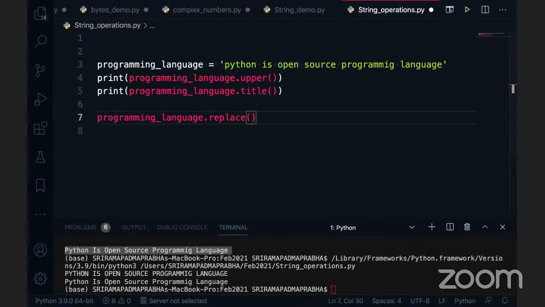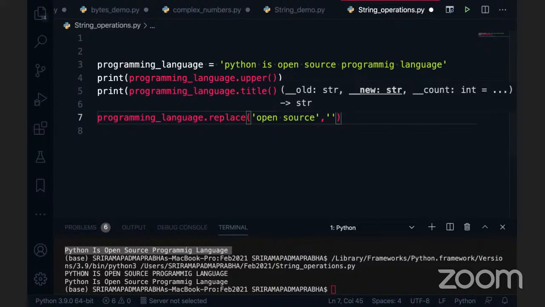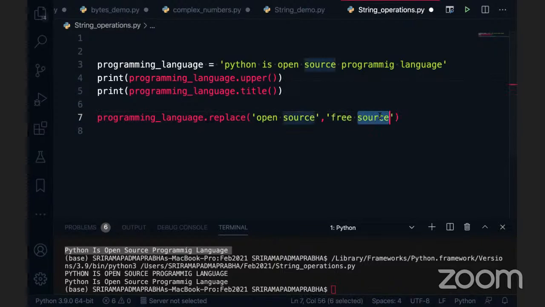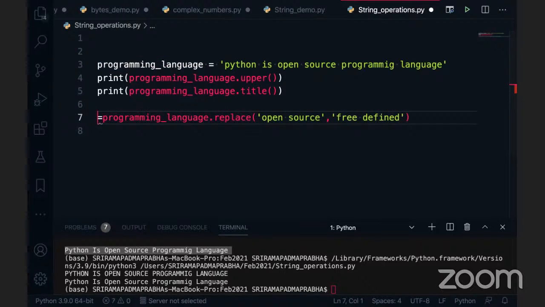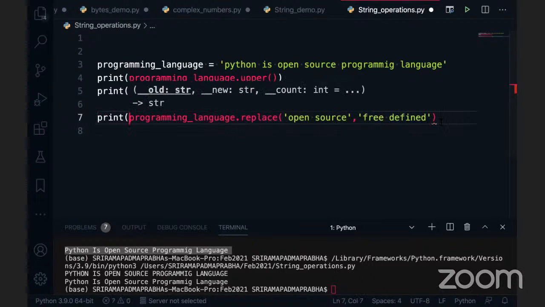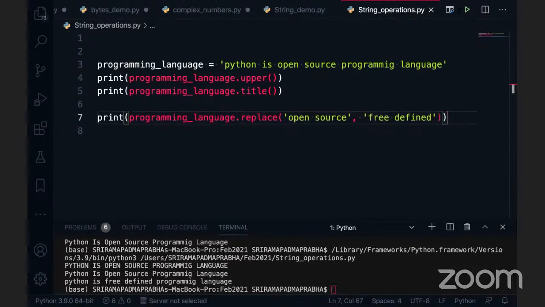So I want to replace this whole string. You can take this "open source". Is it possible, guys? I want to replace this with "free defined language" or something. I mean, this is not the correct term, but I'm just using it here. If you want to print this whole thing, you can take it in the print statement. Why do we need to store it in another variable? I'm going to define this and execute this code. You can see "Python is free defined programming language."